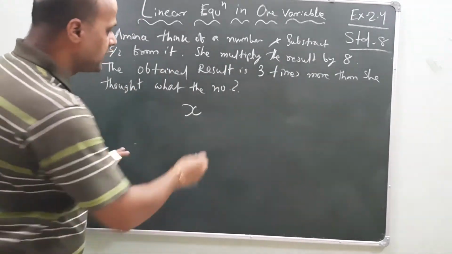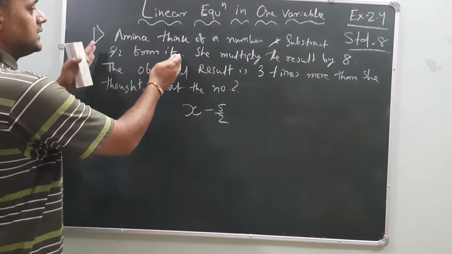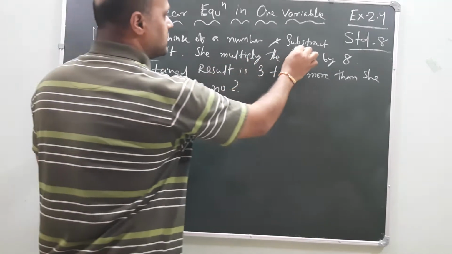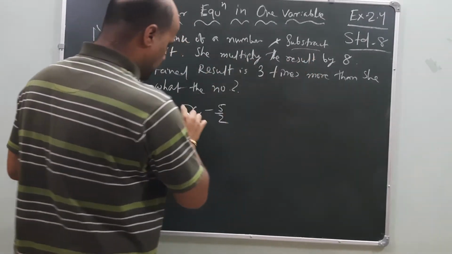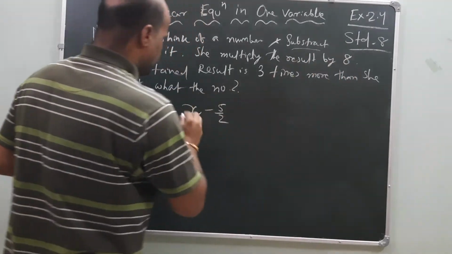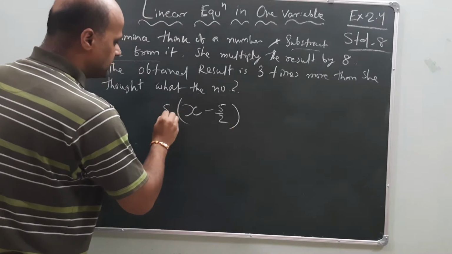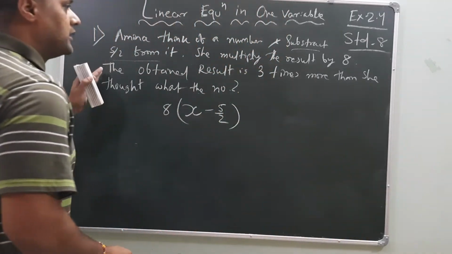How much did she subtract? 5/2 from it. Then she multiplies the result by 8. Understood my dear friends?